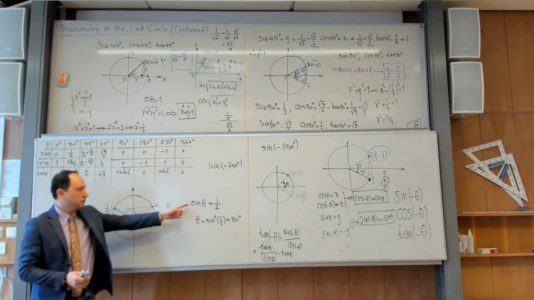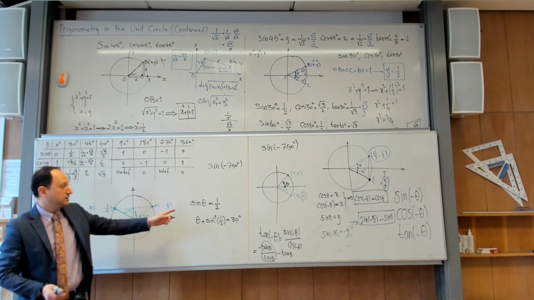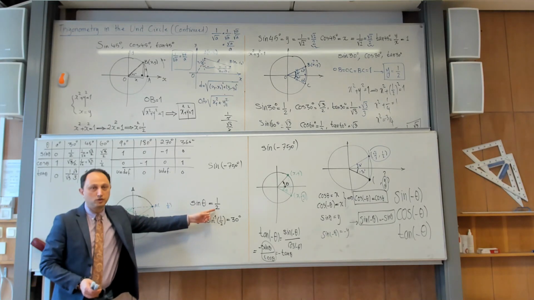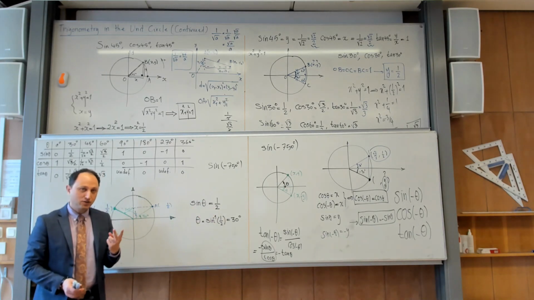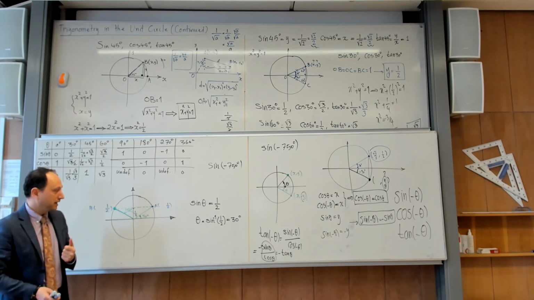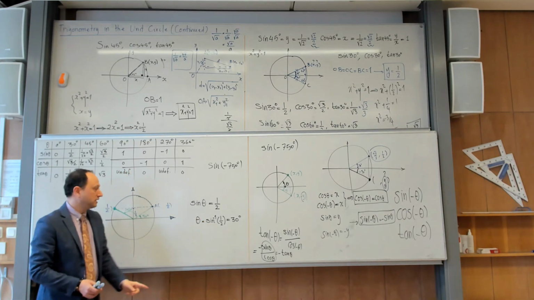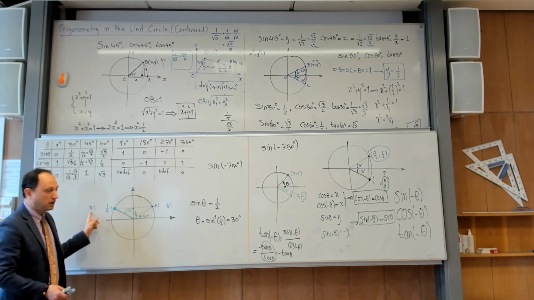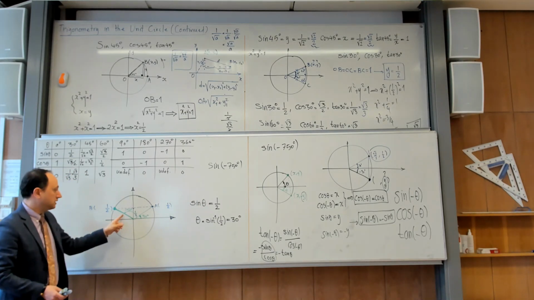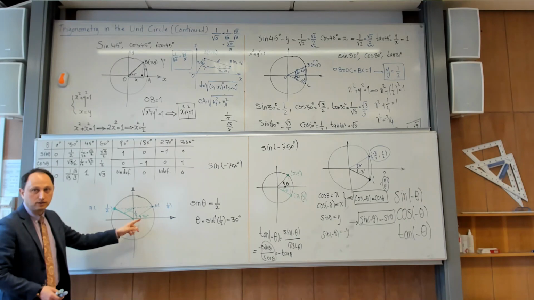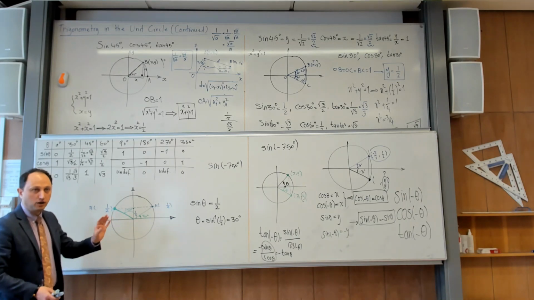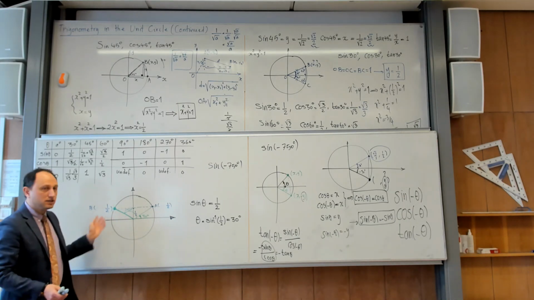So if I ask you what is theta if sine of theta is supposed to be 1/2, you have to answer me two angles. One of them is the one that you get from the table or from the calculator, but you need to understand there is another one, which is the supplement of that angle. This is one point.